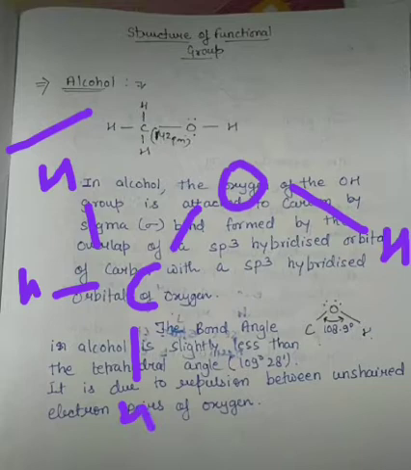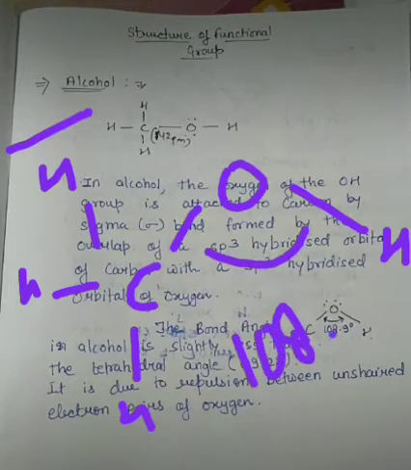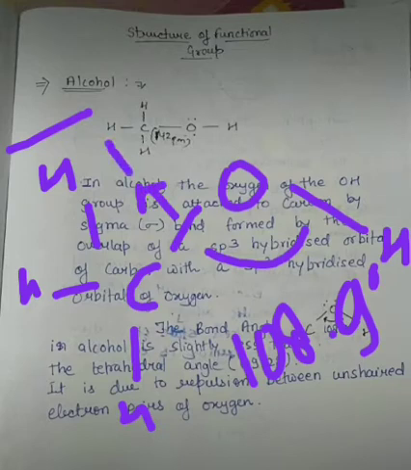For this, students, the bond angle is 108.9 degrees. Talking about the bond length, the bond length of C-O is 142 picometer.